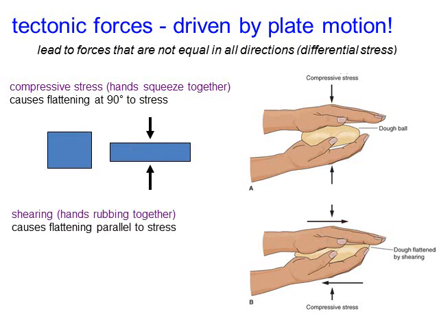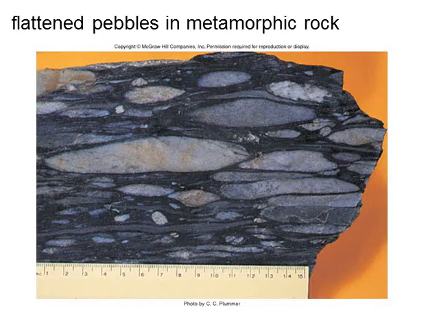We can also have a shearing stress, which is like the hands rubbing together. In this case, we have the hands which are pushing down, and this hand's pushing up, but this hand on top is pushing to the right, and the hand on bottom is pulling to the left. And so then we get a stress that's going to end up causing the shearing. So it's a flattening and then kind of a moving and a shearing process for this shape. If we look at a metamorphic rock where this occurs, you can see this flattening of the pebbles, and this is occurring because we have pressure that's pushing down from the top and pressure that's pushing up from the bottom, and it compacts these pebbles in this metamorphic rock.